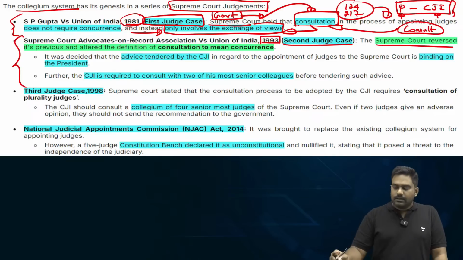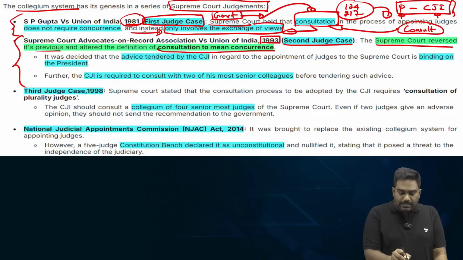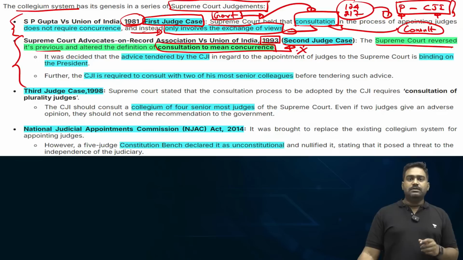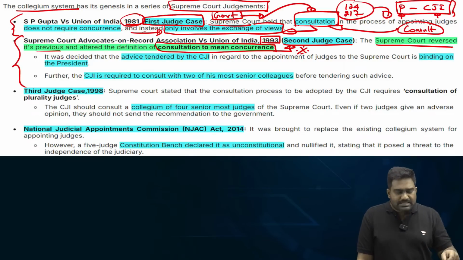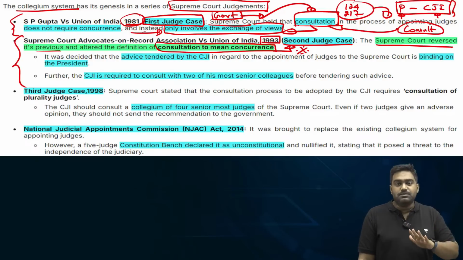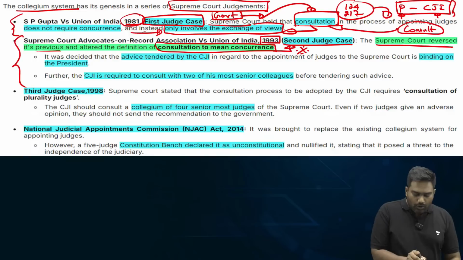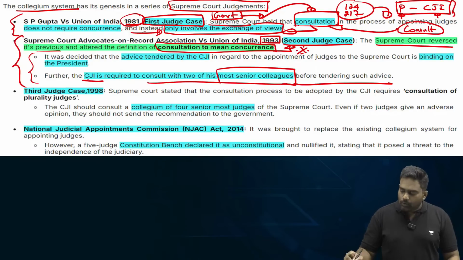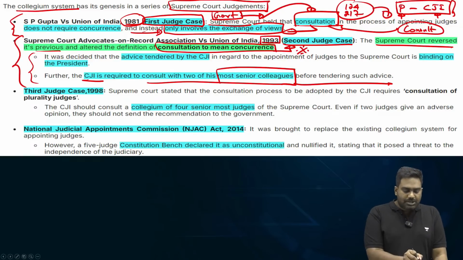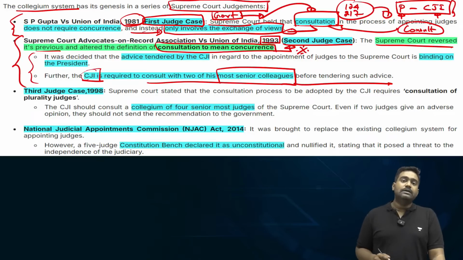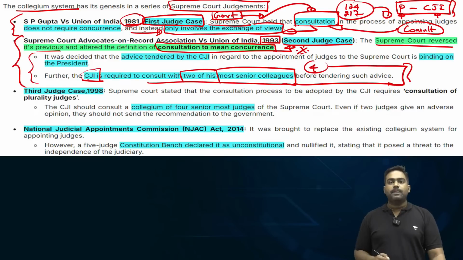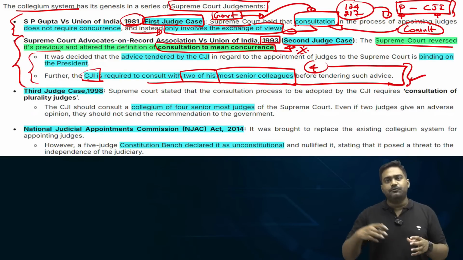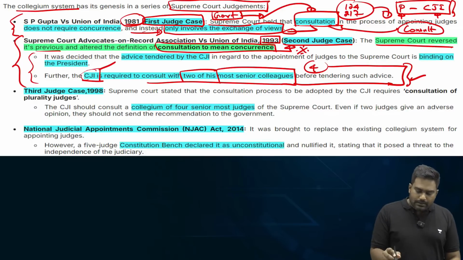The Supreme Court said that, look, consultation means concurrence. In the Constitution, under Article 124(2), the word consultation means concurrence, meaning the President has to concur with the Chief Justice of India. Essentially, the recommendations of the Chief Justice become binding here. And the court went ahead to create the collegium to provide this consultation. Initially, it was just the Chief Justice and 2 senior most judges. Later, 2 more judges were added to make it a 5-member collegium. So the Chief Justice of India heads the Supreme Court Collegium with 4 senior most judges.